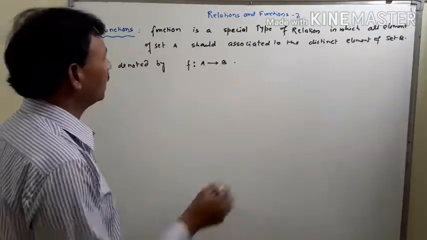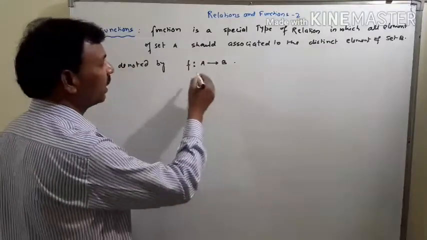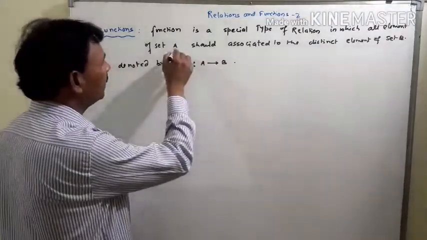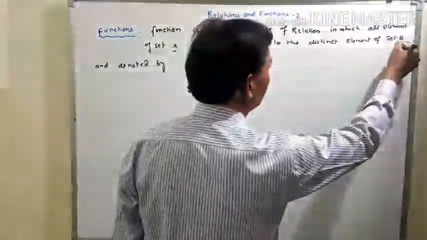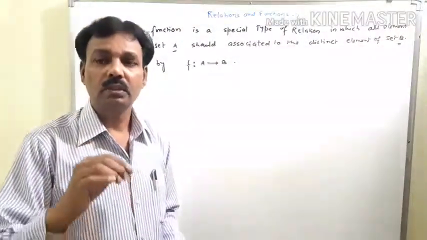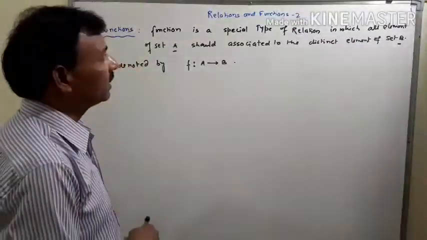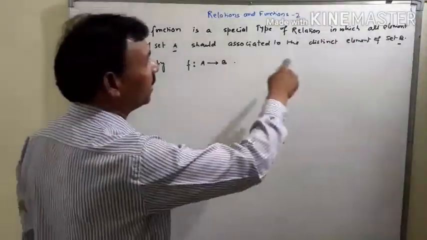Now here, we have already discussed it. Here two things are very important. First thing, A and B should not be empty sets. Means A and B both will be non-empty sets. First thing. Second thing, all elements of set A